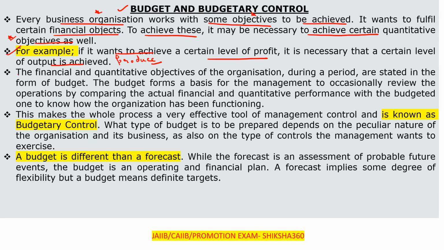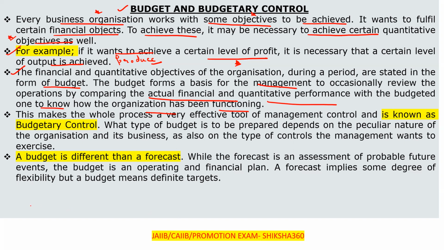So the financial and the quantitative objectives of the organization during a period are stated in the form of the budget. Basically all these objectives are stated in the form of the budget. The budget forms a basis for the management to occasionally review the operations by comparing the actual financial and quantitative performance with the budgeted one, to know how the organization has been functioning.